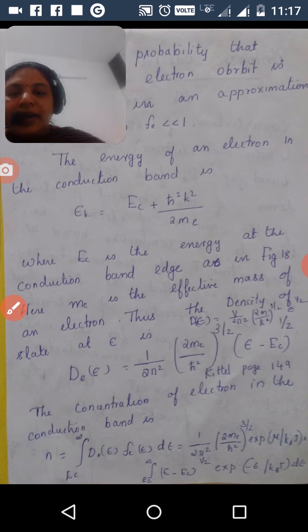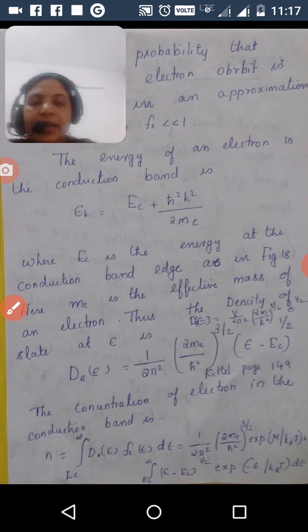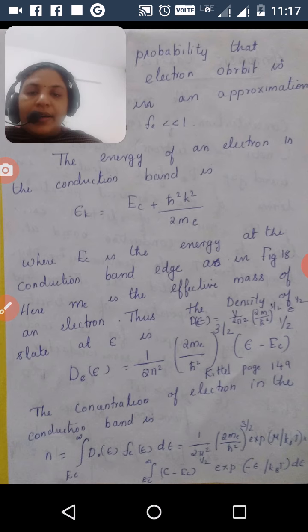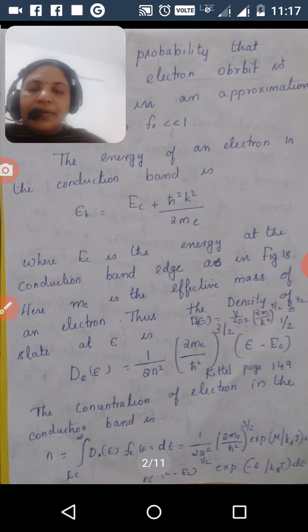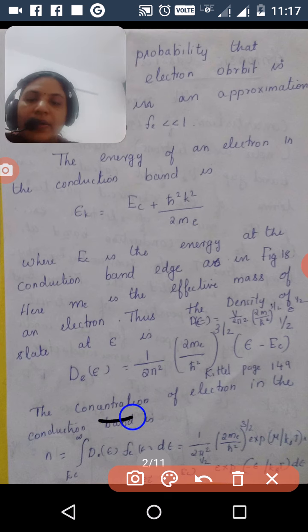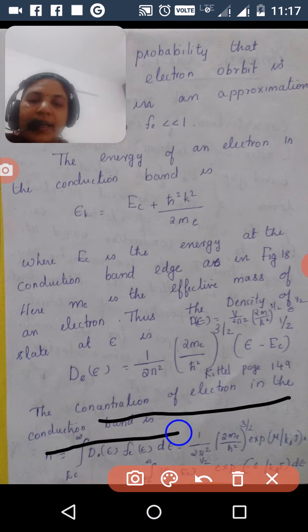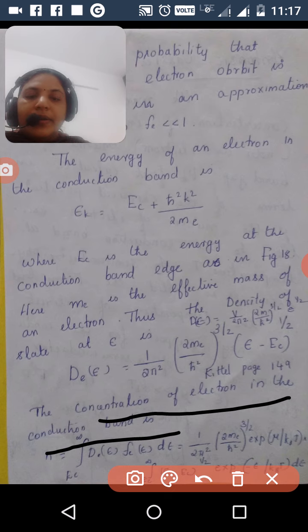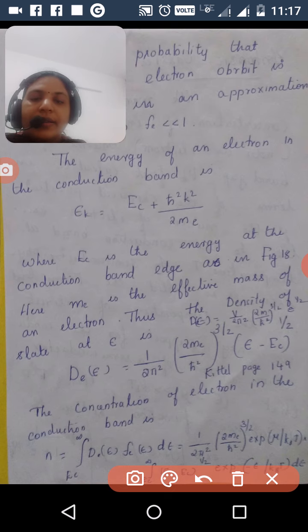When we have obtained the values of Fe and the density of states, we can calculate the concentration of electrons in the conduction band.